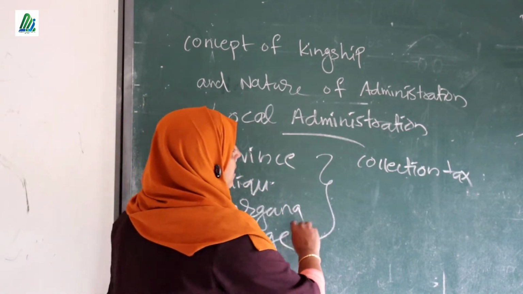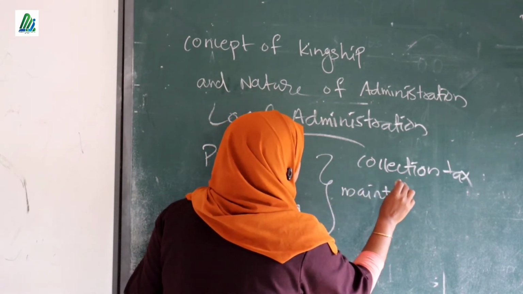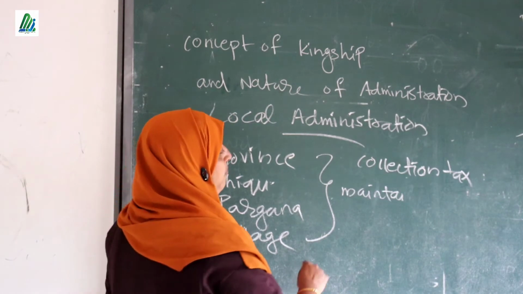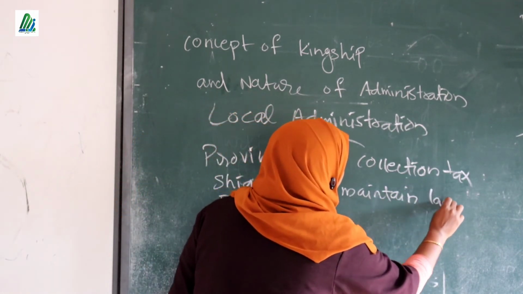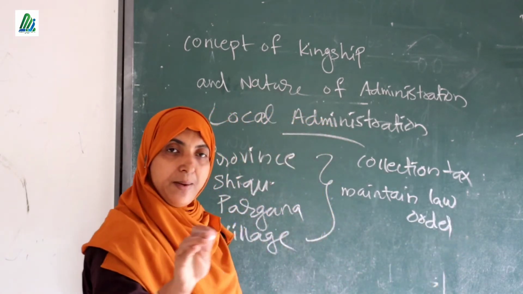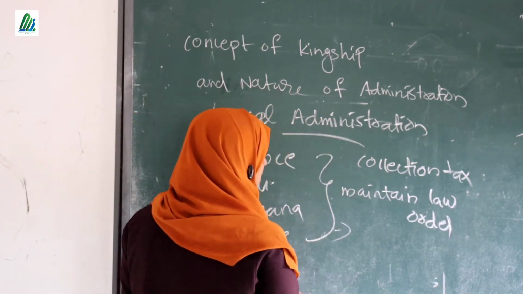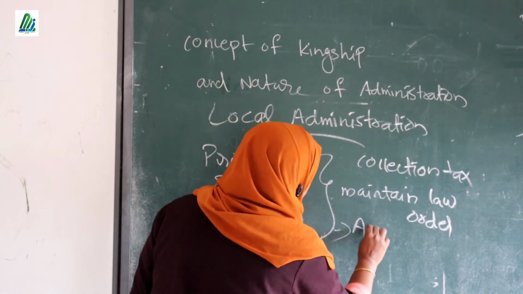Then another important work was to maintain law and order. In Malayalam we say Krama Samadhanam. Law and order. Then maintaining the army.